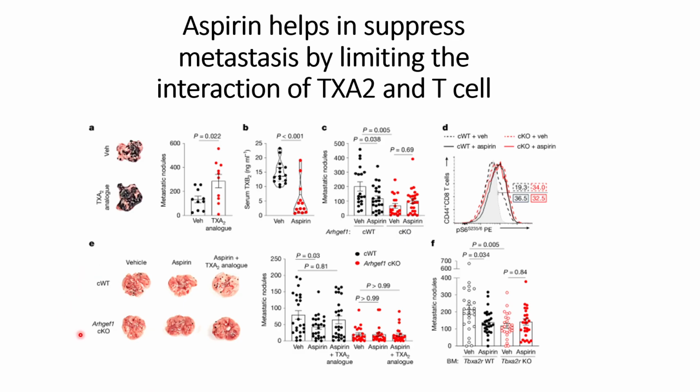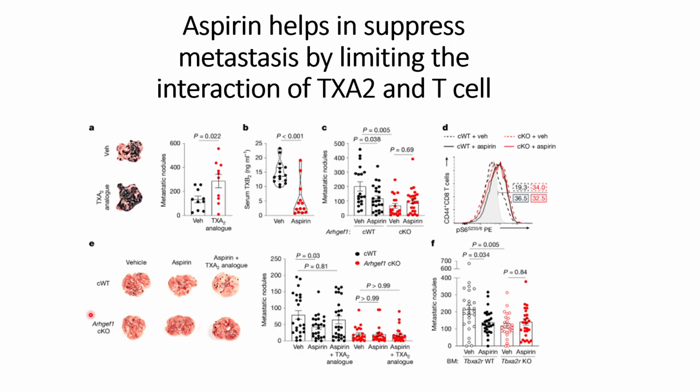Thereafter, they wanted to check the impact of this ARF-GEF1 knockout and the control vehicles with aspirin and with TXA2 analog and aspirin both. And what they are able to see is that in the case of ARF-GEF1 knockout, they do not see any changes in the tumor weight formations, but in the control case, they are able to see less tumor formations in the aspirin case, but the same results are not visible for the ARF-GEF1 knockout,